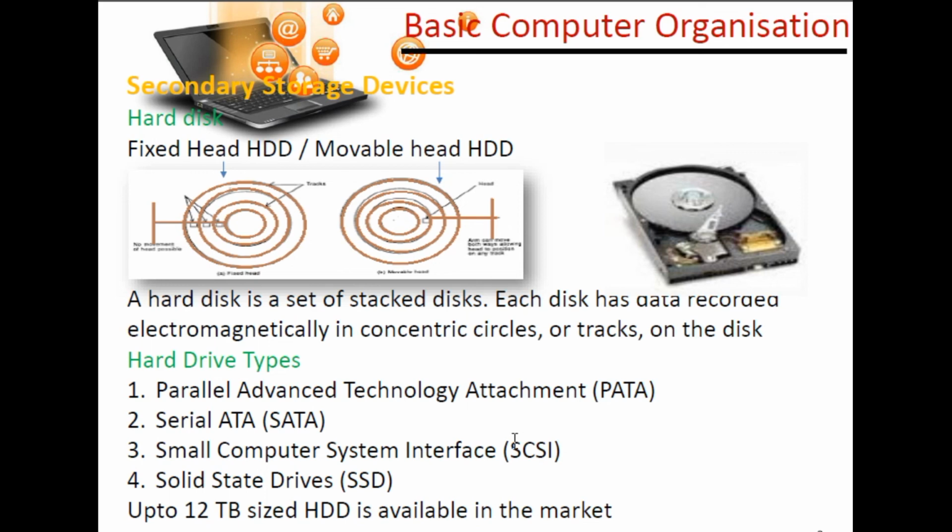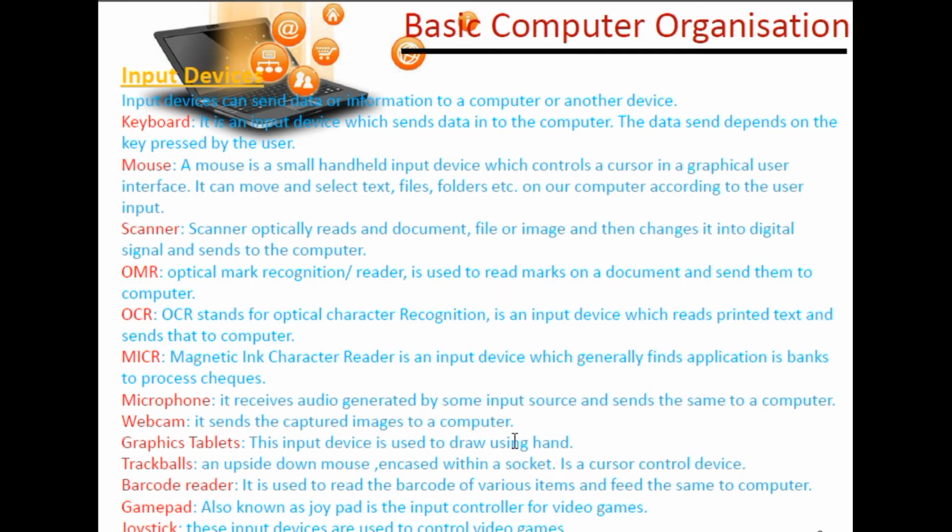Hard disk types: the hard drive types are parallel advanced technology attachment, that is PATA, serial ATA, small computer system interface SCSI, and solid state drive SSD. Up to 12 terabyte SSD is available in the market.